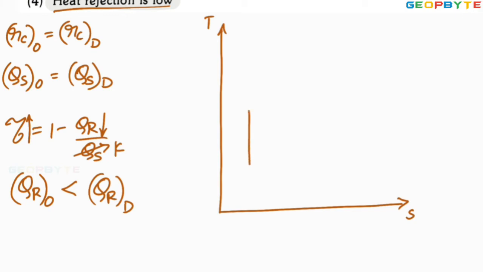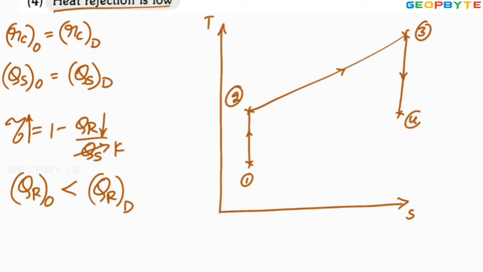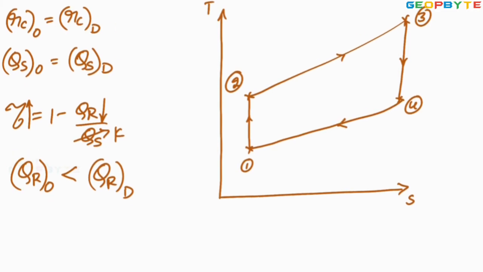1 to 2 is the isentropic compression for the Otto cycle. 2 to 3 is constant volume heat addition for the Otto cycle. 3 to 4 is isentropic expansion. 4 to 1 is constant volume heat rejection. So here 1, 2, 3, 4, 1 is the Otto cycle.